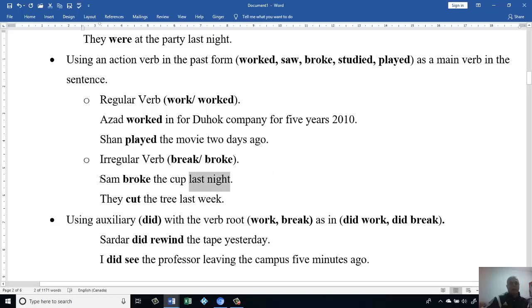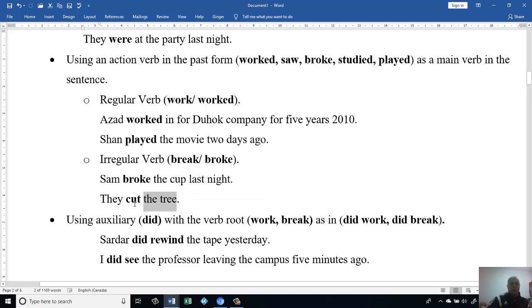Then we look here at the sentence. For example, Sam is the subject, broke is the verb, then the cup is the object. Then we said that last night will be the time frame or adverb of time. Then let's look at another sentence. For example, they cut the tree. If we look at the sentence, we have they, then we have the verb cut. Then we have the object, the tree.